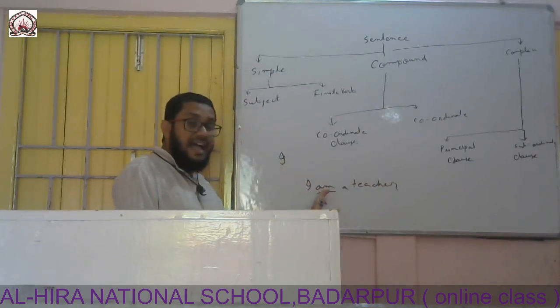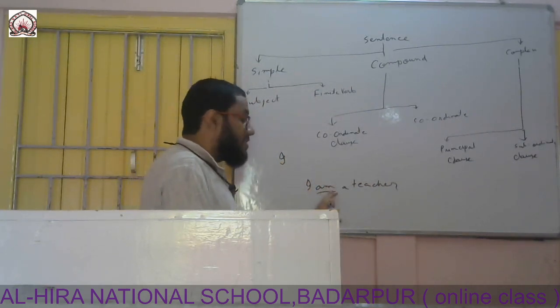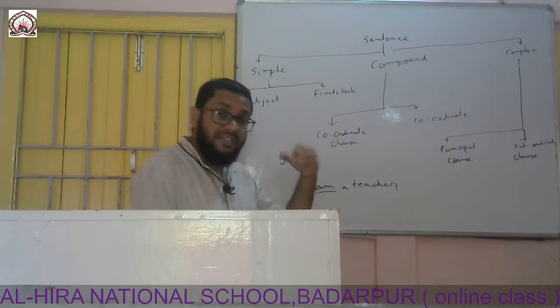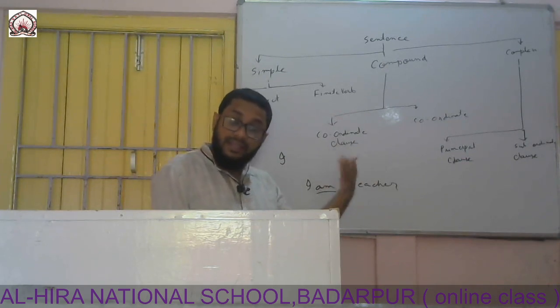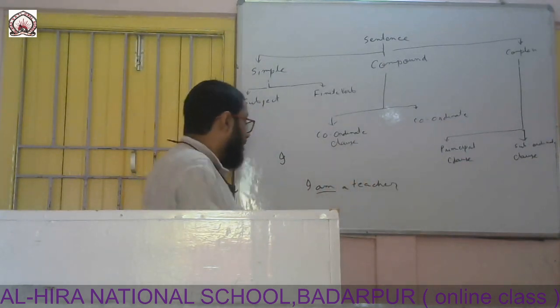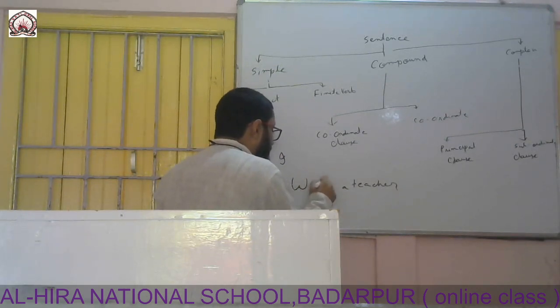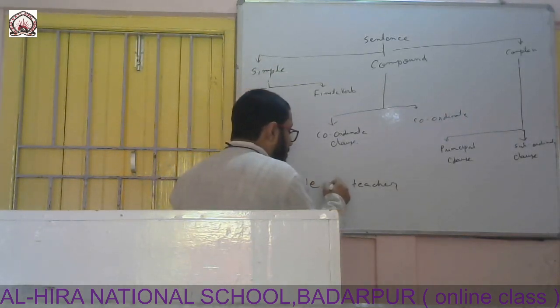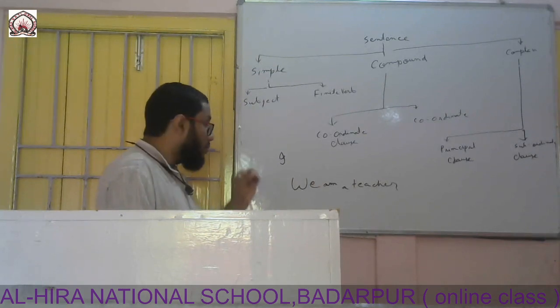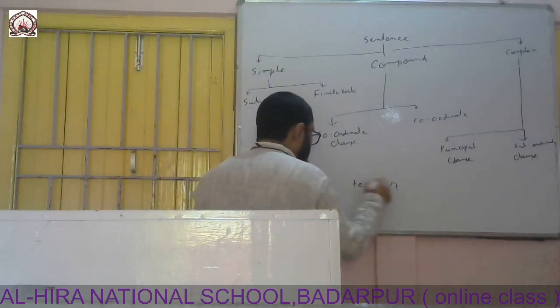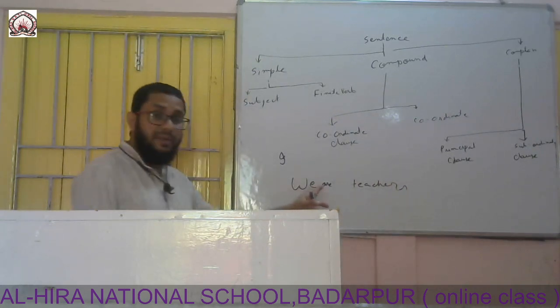So this is the direct verb of this sentence: am. This word am can be changed according to the number. For example, along with we we cannot use am. We have to use: we are teachers. Verb has been changed.